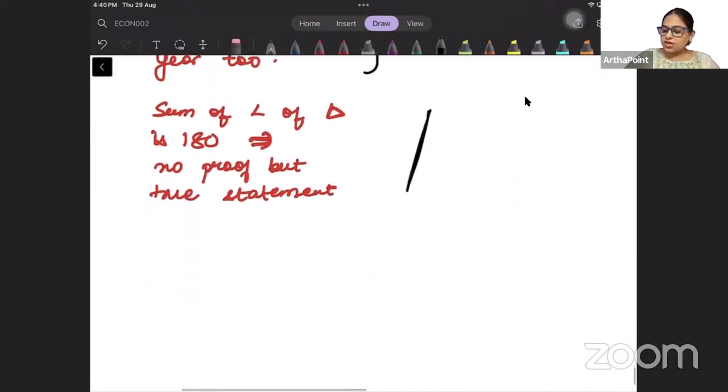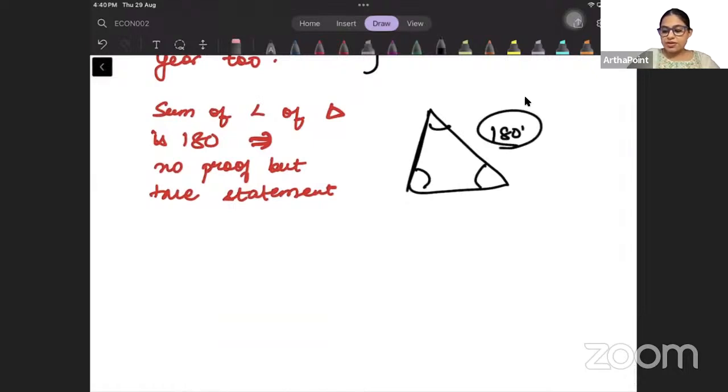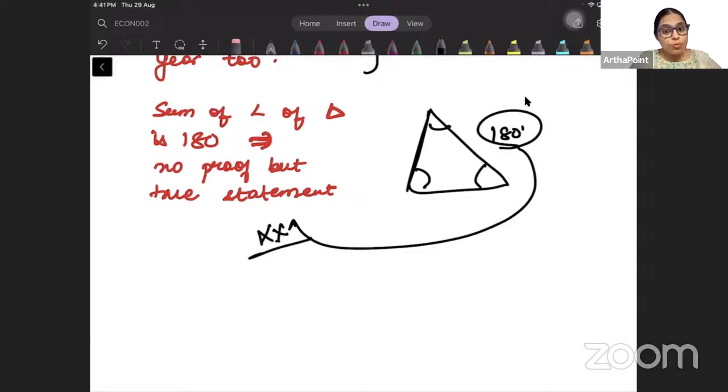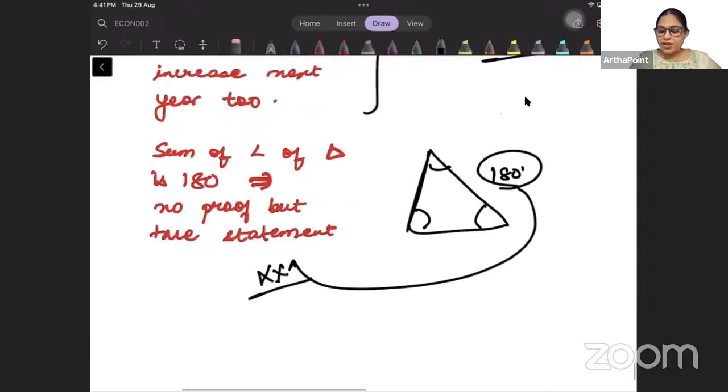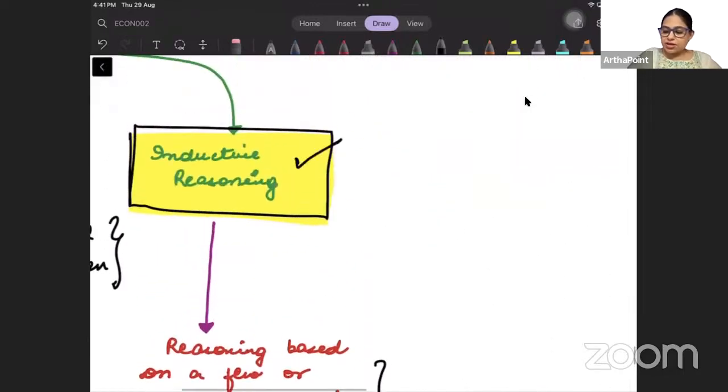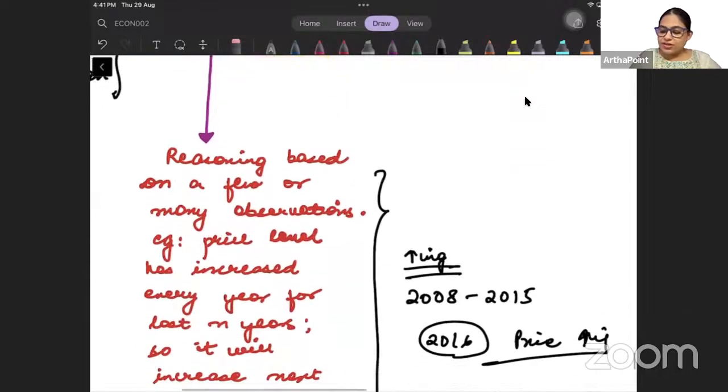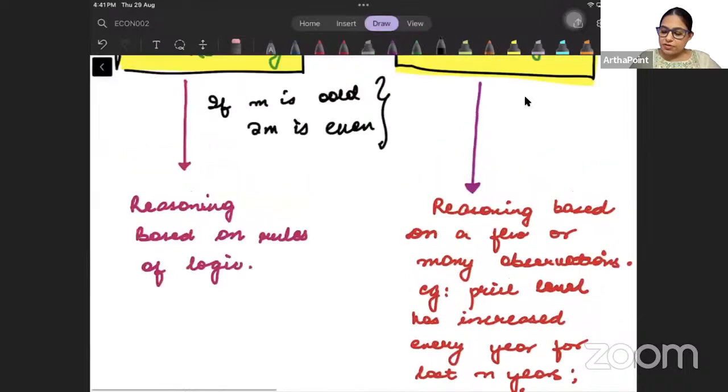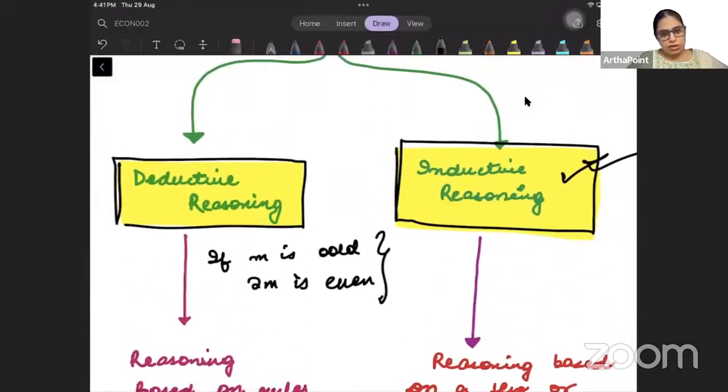Similarly, if someone goes ahead and tells you that the sum of angles of triangle is 180 degree, there is no proof for it. आप इसे proof नहीं कर सकते हो. Just that we know that the sum of angle of triangle is 180, but there is no proof for this. इसके लिए कोई proof नहीं है. So in that sense, beta, it is inductive reasoning, right? So in inductive reasoning, there is no proof as such, right? But in the deductive reasoning, there is a proof that can be given. I hope that this class is absolutely clear to you. Okay, beta, thank you.